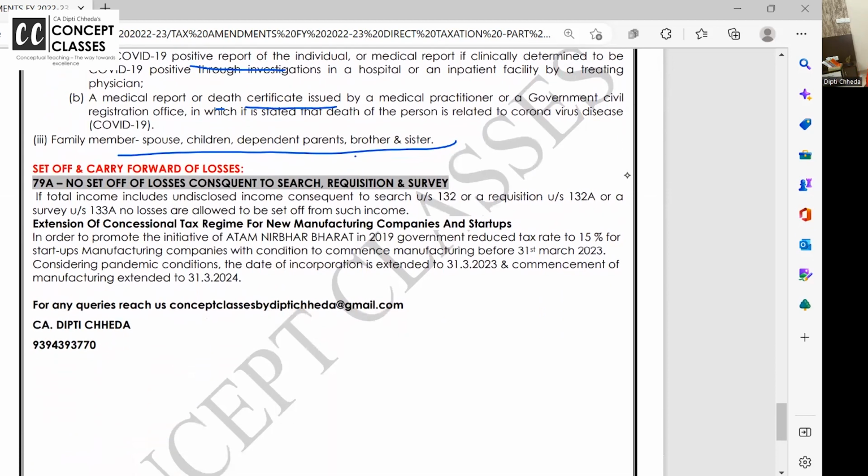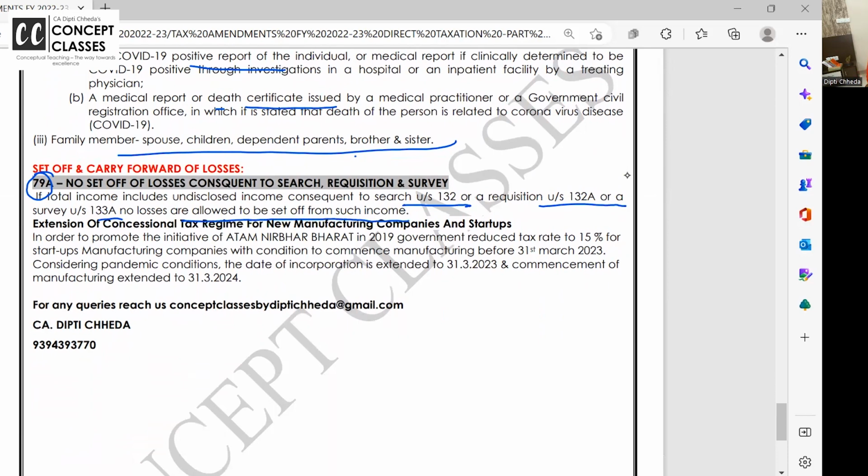Okay, in set off cases a small addition is made in the form of section 79(1), very small, we can cover it now. And it says that if you recover money, undisclosed income in case of search, raid or surveys, 132A and 133A and all, then no losses are allowed to be set off. This is just a common thing.